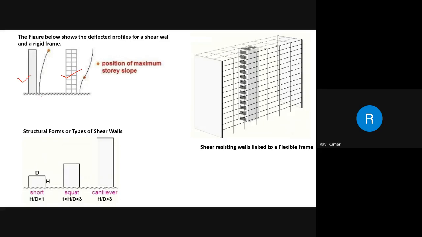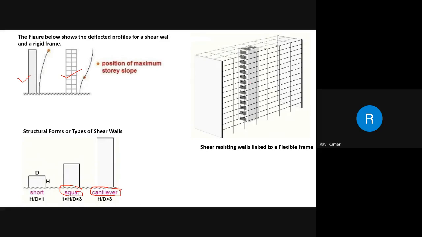Now, there are three types of shear walls. It depends upon the h by d. H is the total overall height and d is the width. So, when the h by d ratio is less than 1, it is a short shear wall. When h by d is greater than 1 and less than 3, it is called a squat type shear wall. When h by d ratio is greater than 3, you term it as a cantilever type shear wall.